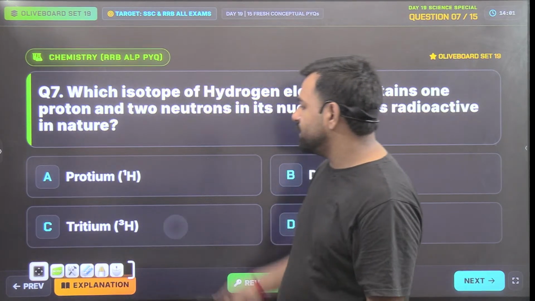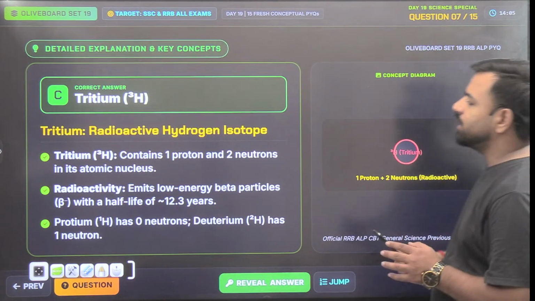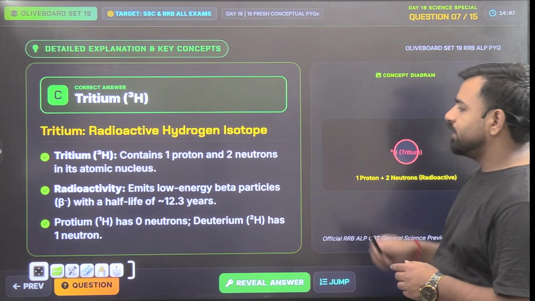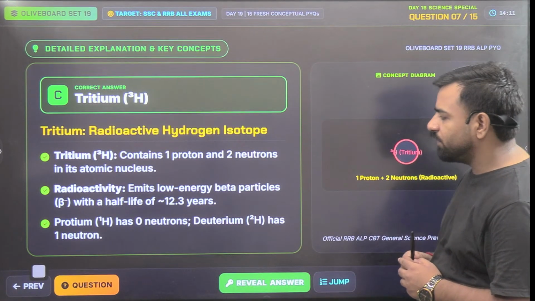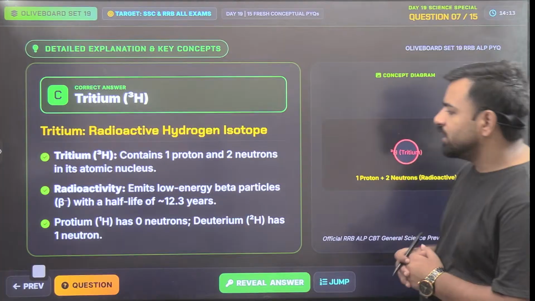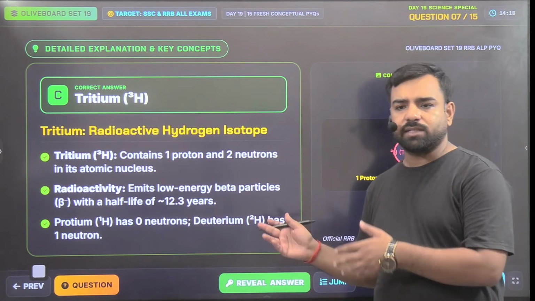Okay, so here tritium is the correct answer. So tritium contains one proton and two neutrons. It emits low energy beta particles with half-life of almost 12.3 years. Protium has 0 neutrons and deuterium has 1 neutron. We have discussed it, right?